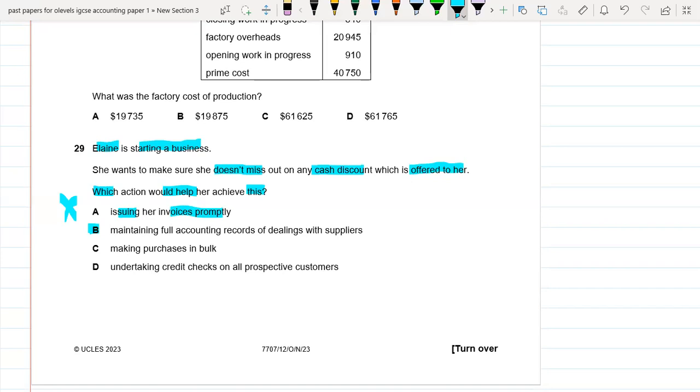Making purchases in bulk. If she is making purchases in bulk, she will be receiving trade discount, not the cash discount. So this is not the option. Undertaking credit checks on all prospective customers. Again, this is about the customers, not about Allen. So this is also the wrong option. So B is the right option.